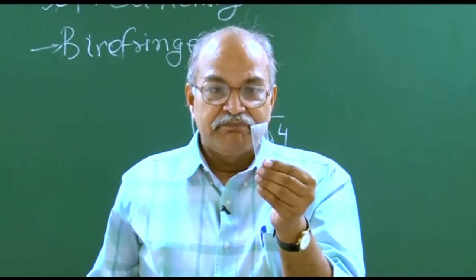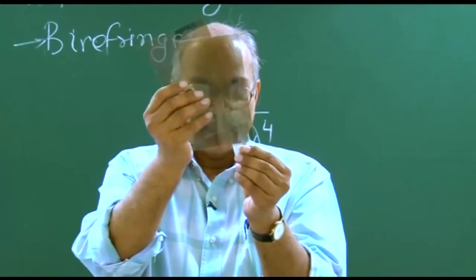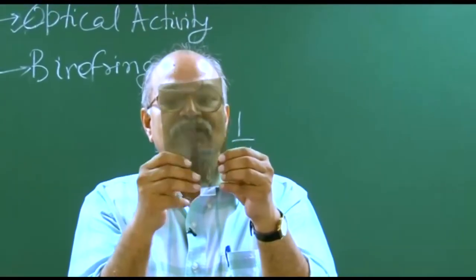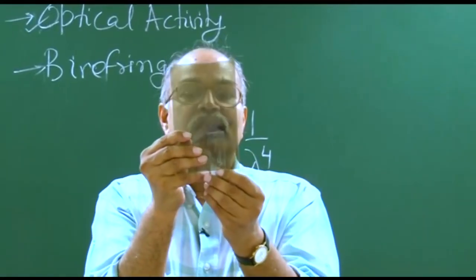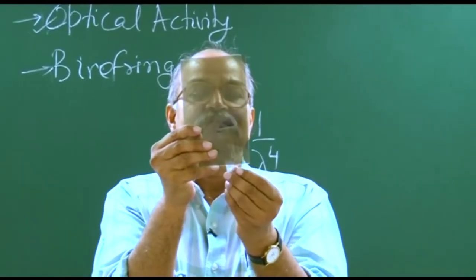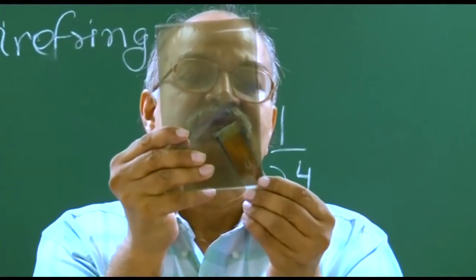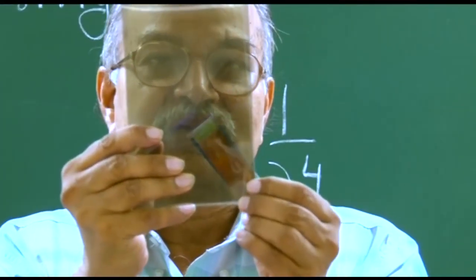So put it between the two polarizer sheets in parallel configuration. This is how it looks. And now let me rotate and see the color and compare with what you had seen with one single layer.